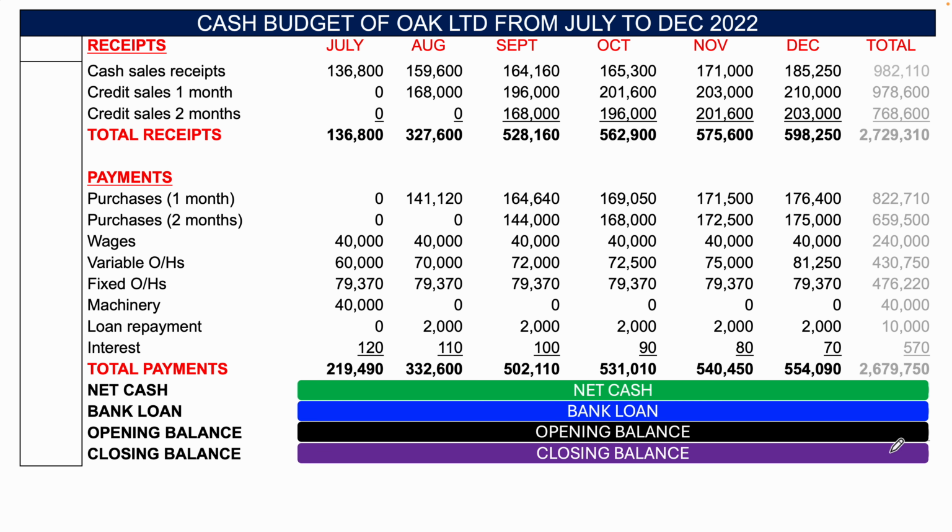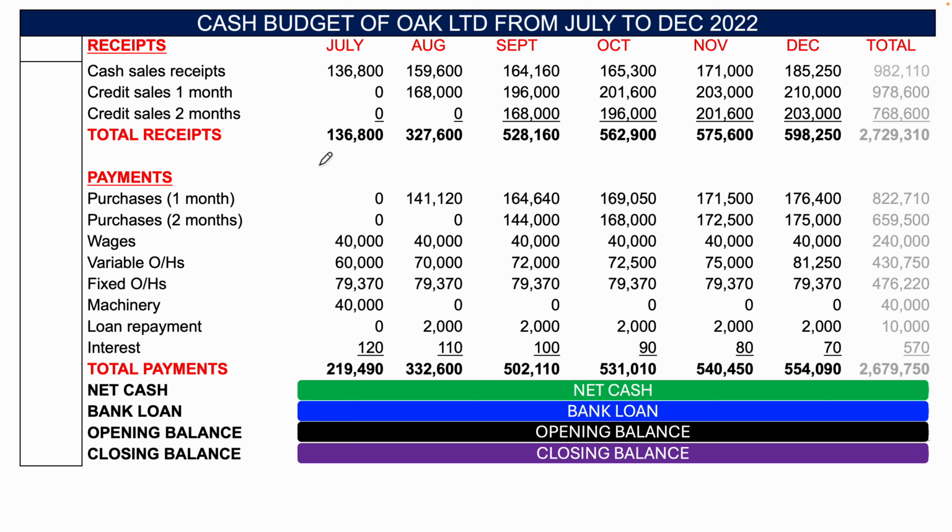When you total all of them up, then total payments are 219,490 in July, 332,600 in August, 502,110 in September. October, you've got 531,010. In November, 540,450. In December, 554,090. And so that's it, right?